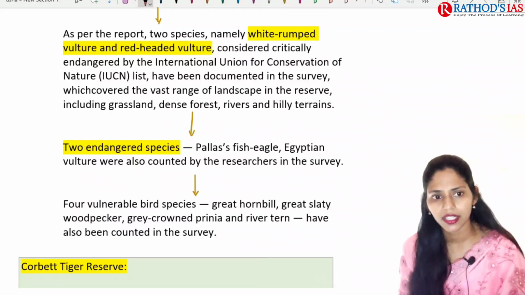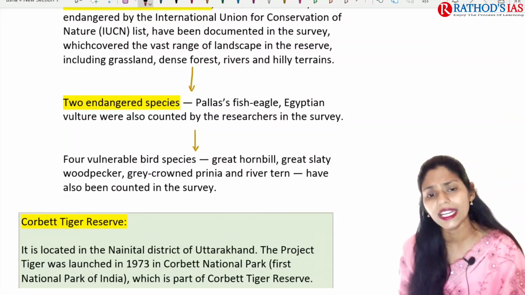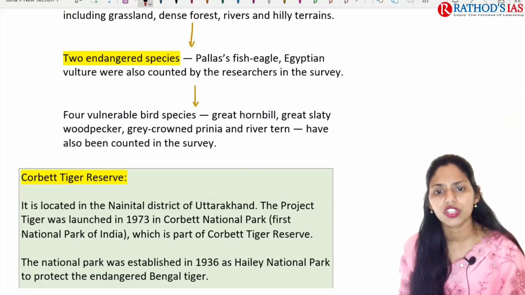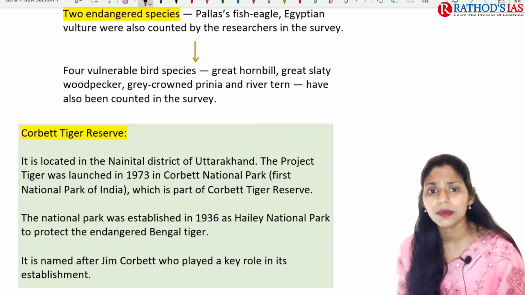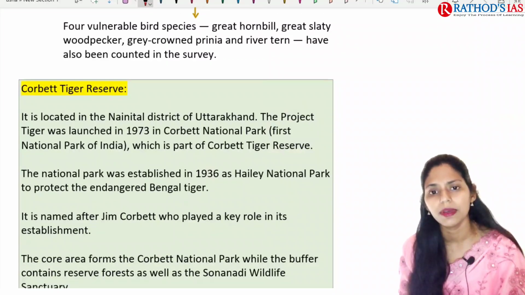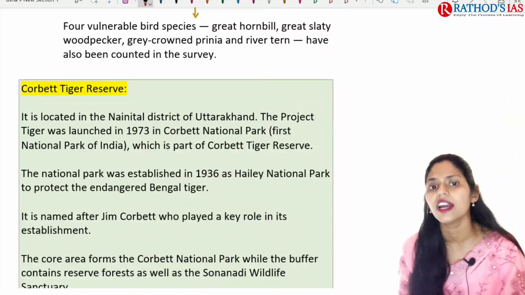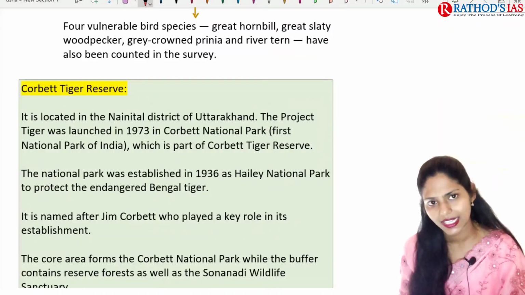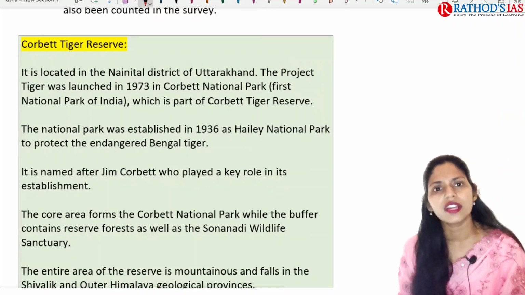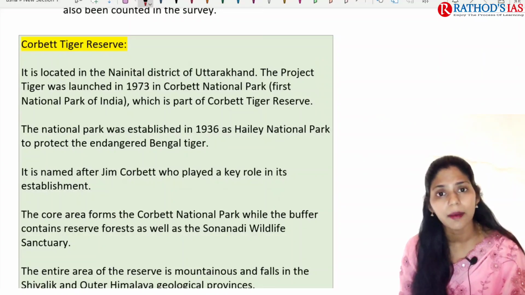They had been documented. Even 2 endangered species, like Pallas's fish eagle and Egyptian vulture, were also seen. And 4 vulnerable bird species, like great hornbill, great slaty woodpecker, grey-crowned prinia and river tern, are mainly seen. So now let us see some facts regarding this Corbett Tiger Reserve.